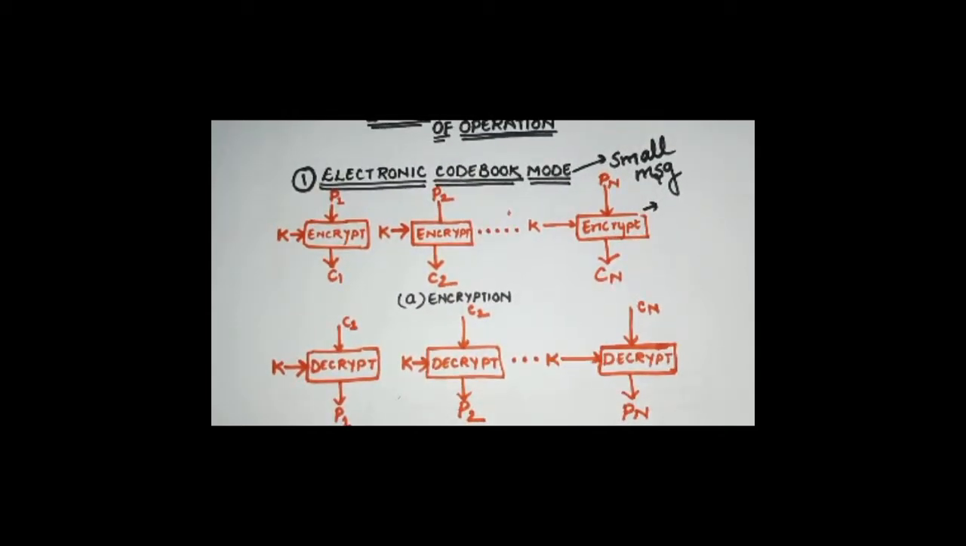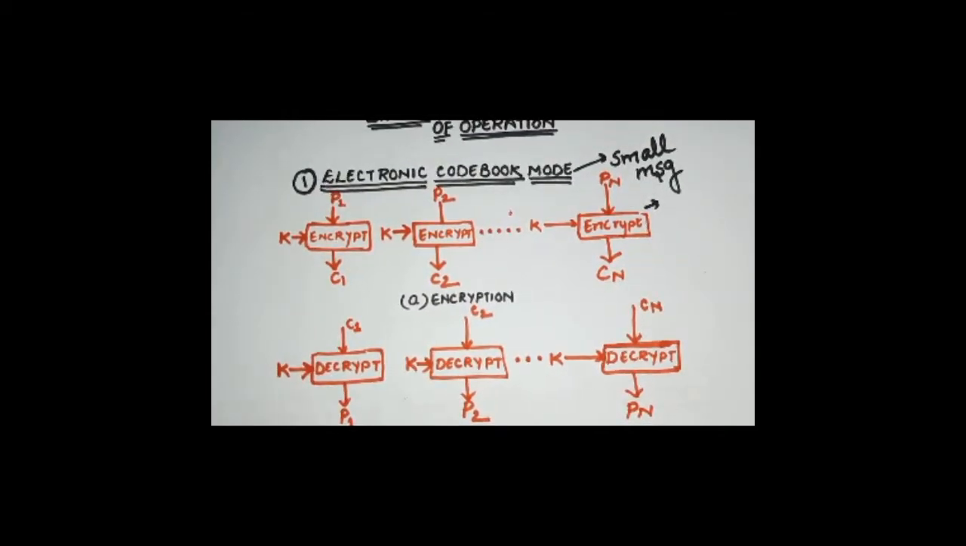Always remember, the disadvantage of electronic codebook mode is that it is going to repeat itself for every occurrence of the plain text. The ciphertext for every occurrence of the plain text will be repeated. This is the disadvantage, and it is not secure for lengthy messages.